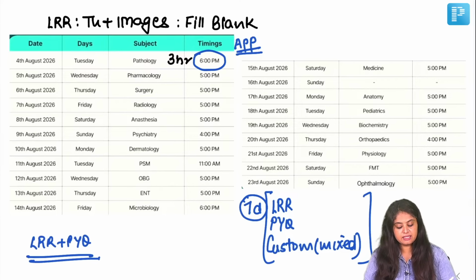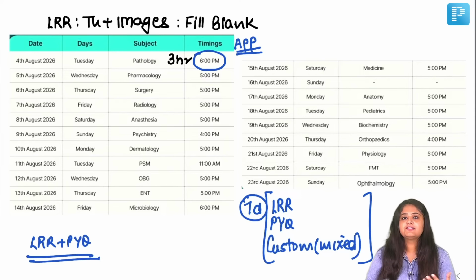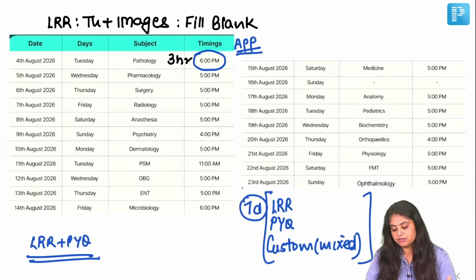Approximate duration, I think I've already told. For my class, it will be 3 hours, but for every other faculty, it will vary, but it will never exceed, at least everyone's trying their best not to exceed 3.5 hours, because then it becomes very difficult for the students to actually revise all of that. So that's the approximate duration.